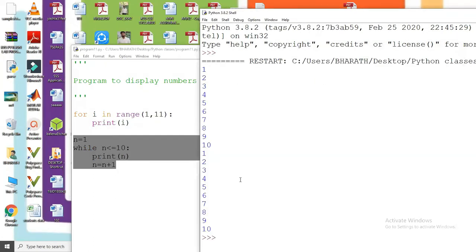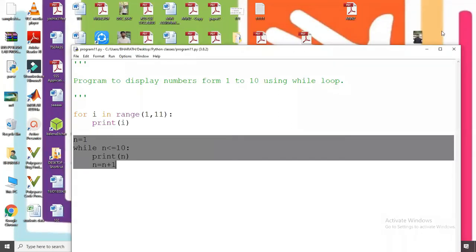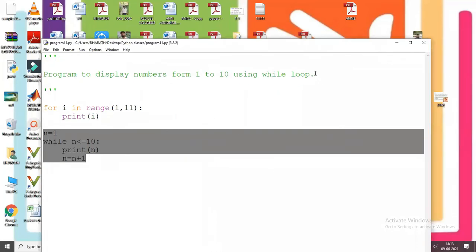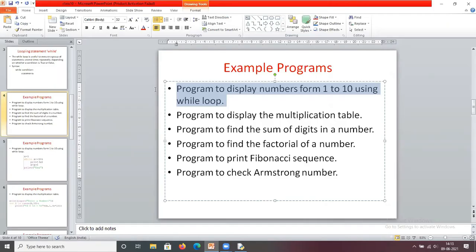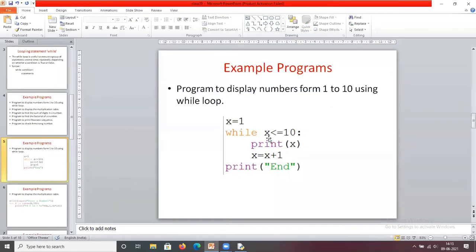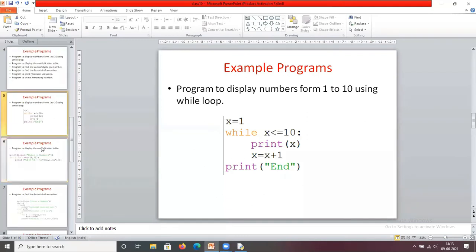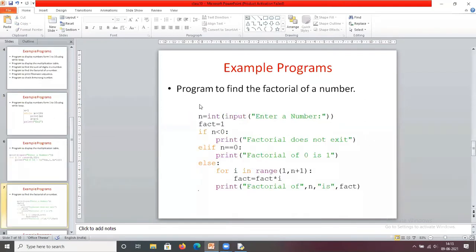Okay, so now we are going to see another program. This is the code for it: program to display numbers 1 to 10 using a while loop. So x equals 1, the initial value of x. While x is less than or equal to 10, we print x and we increment the x value.